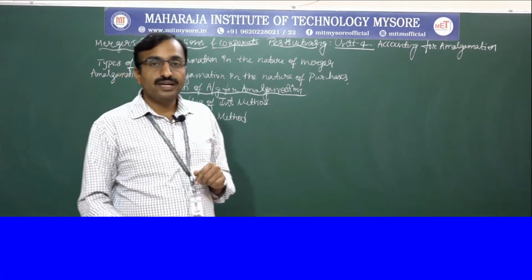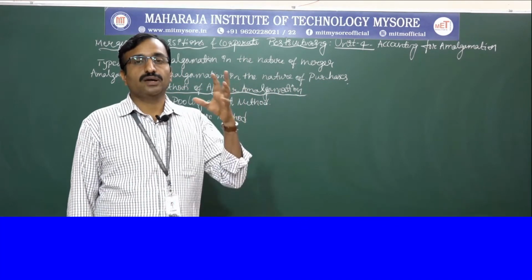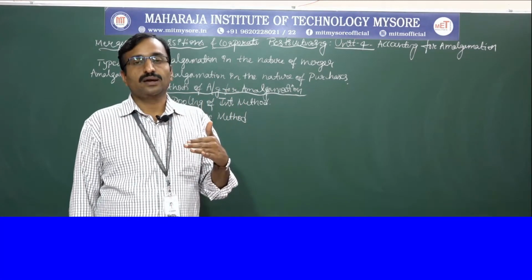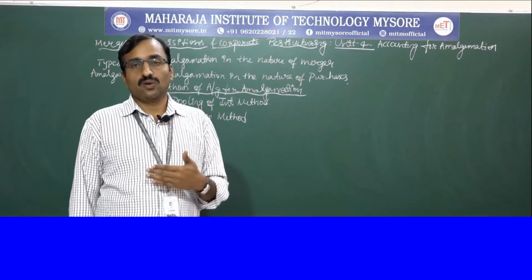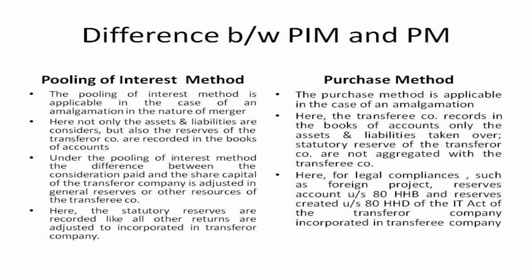And in the case of acquisition, if the business activity changed as purchase, as takeover, then we apply the purchase method. So we can say that the pooling of interest method is applied in the case of an amalgamation in the nature of merger, whereas the purchase method is applied in the case of amalgamation in the nature of purchase.